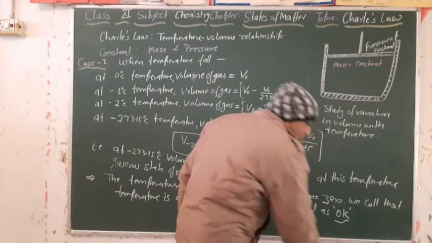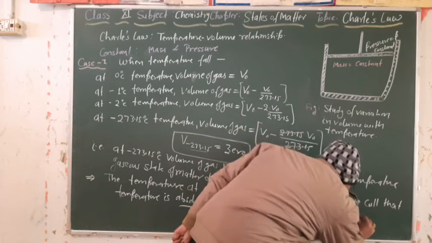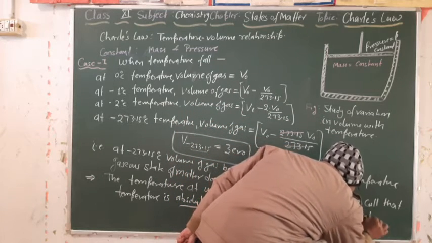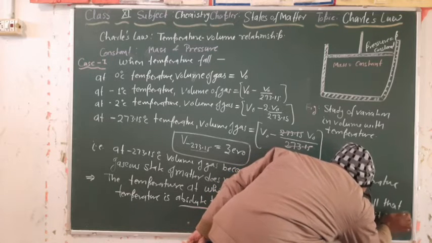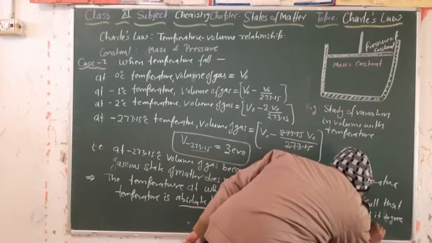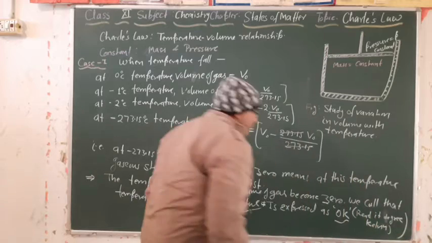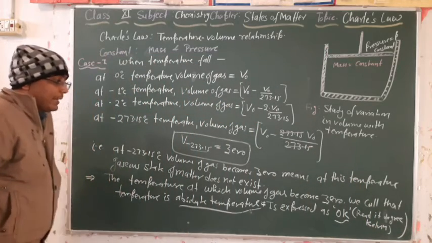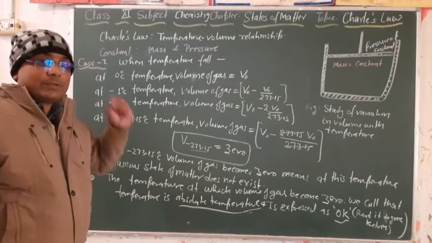Generally we call it 0 Kelvin, which is wrong. We need to pronounce it 0 degree Kelvin. So read it as degree Kelvin, which is the SI unit of temperature. 0 Kelvin is the absolute temperature.